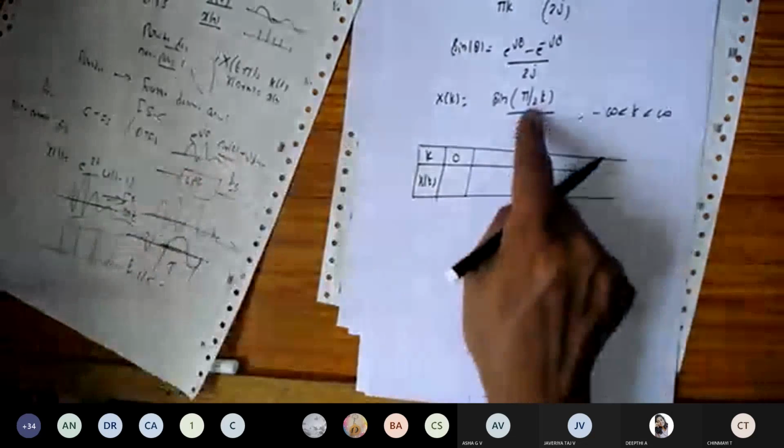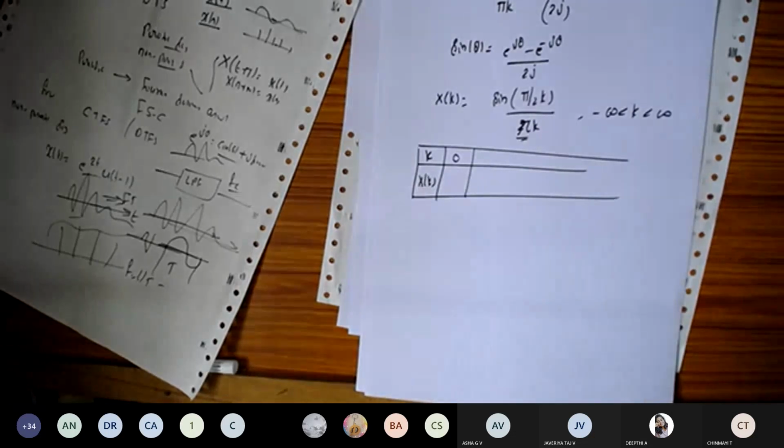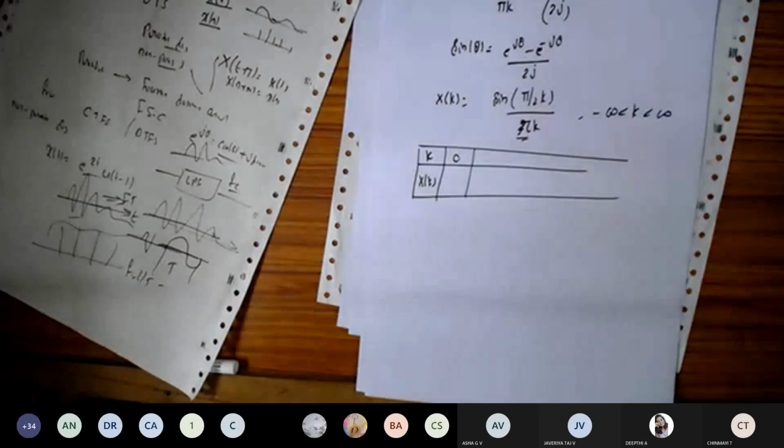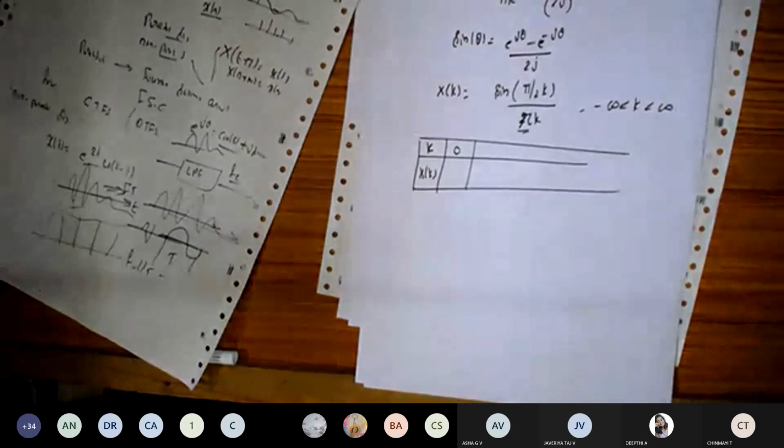For this one, you can take the calculator and type the formula. Keep your calculator in degrees mode, and you can find the solution. Just I will take the calculator. Just a second, and we can find out the value.